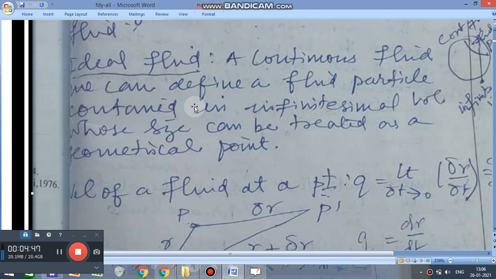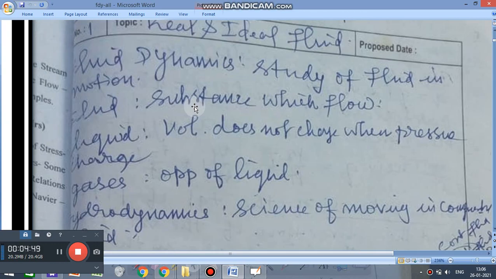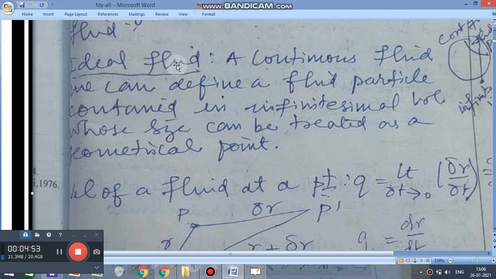Now, what is an ideal fluid? All these are real fluids. Now we come to the concept of mathematics. What is that concept? That concept is the basis of the ideal fluid.